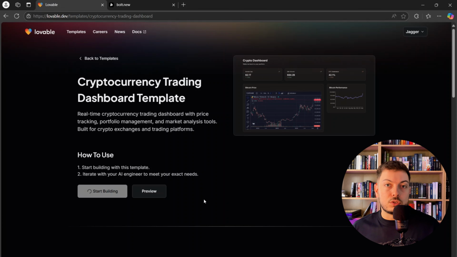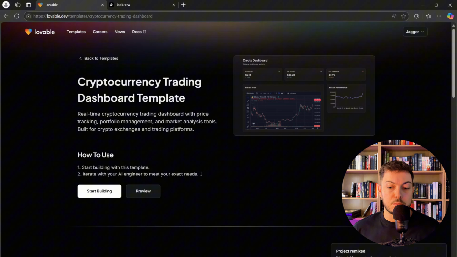And it gives you those templates to start with, which is amazing, something Bolt.new doesn't have. Bolt.new has something called Bolt Starter, which is a third-party website that has templates. So you can go through that, but it's not integrated into the application. It's not from Bolt.new itself. So Lovable really wins in that category, which I think is pretty awesome.